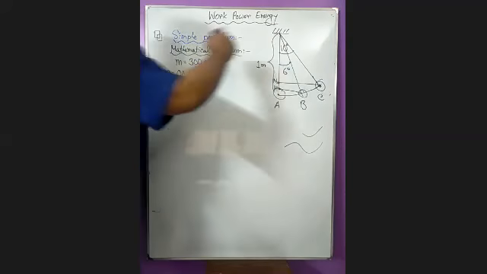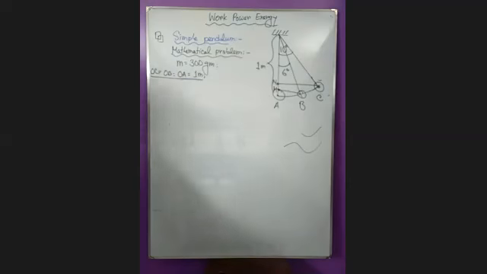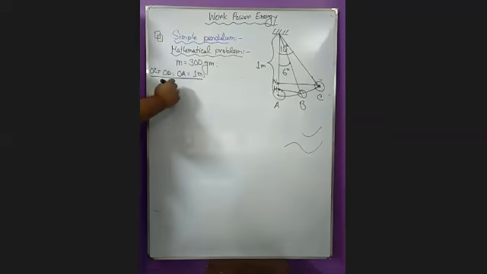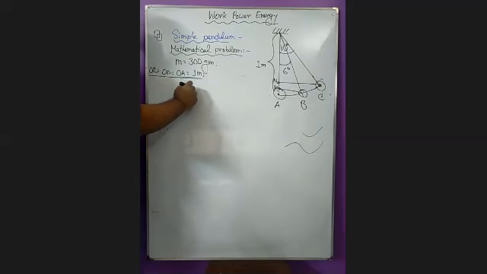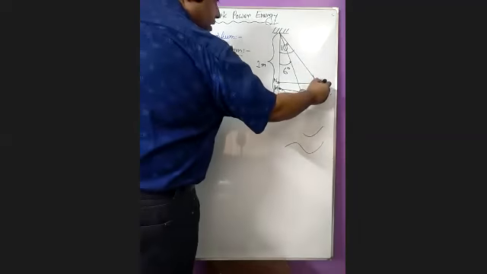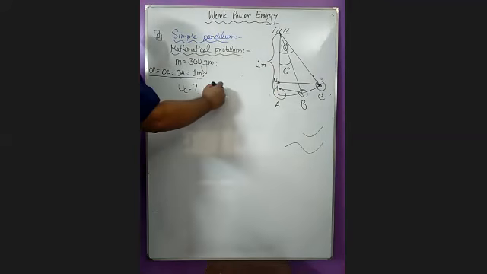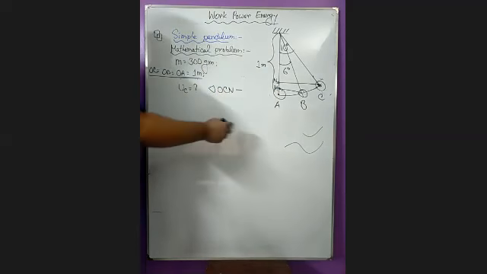I can easily determine the base of this triangle. Suppose you have to determine UC here, what is the potential energy at point C? So how can we determine? First, we take the triangle OCN.